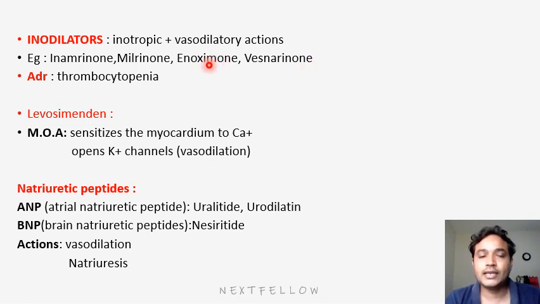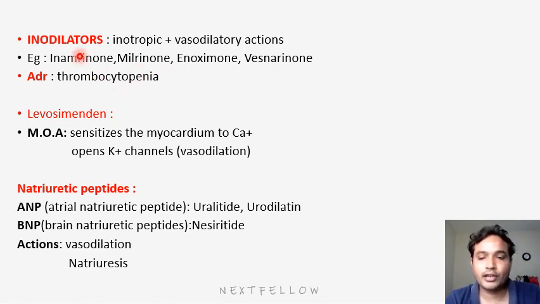The mechanism of action of these drugs is that they inhibit the phosphodiesterase enzyme, thereby raising cyclic AMP. Increasing cyclic AMP will cause more retention of calcium, thereby causing vasodilatation. The major adverse effect of these inodilators is thrombocytopenia, which is the main thing.